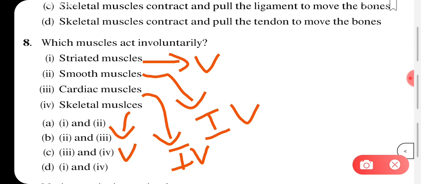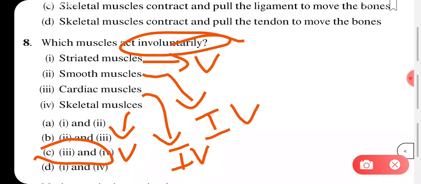So these are also voluntary muscle. They are asking for involuntary, so that is the second and third option. Oh sorry, in option C it is the fourth one written, so it will be your option B. Second and third you see in option B, so B is the correct answer here, fine.